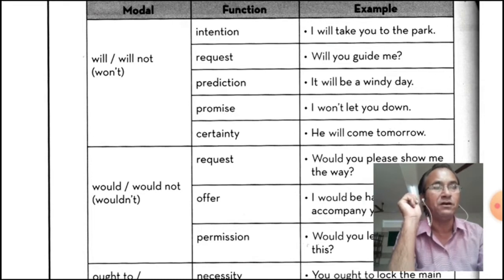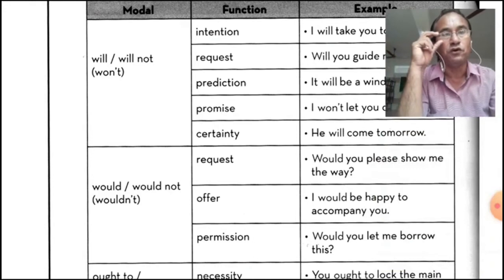Prediction. It will be a windy day. You can predict, you can foretell by using will. It will be a windy day. Promise. I will not let you down. We have learned in chapter number 8 the verb expressing the future. Promise, I will not let you down. Certainty, he will come tomorrow. We have used will in order to show the certainty.